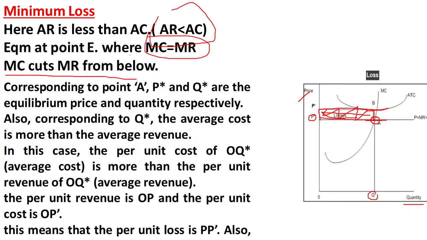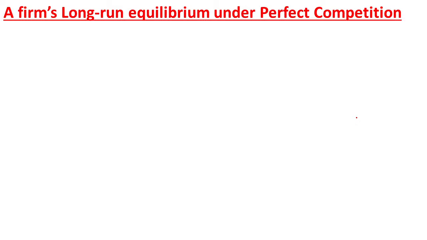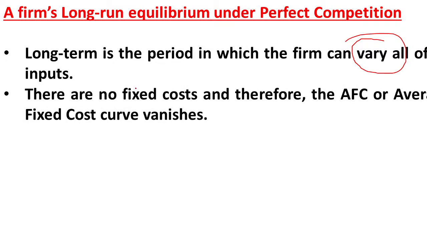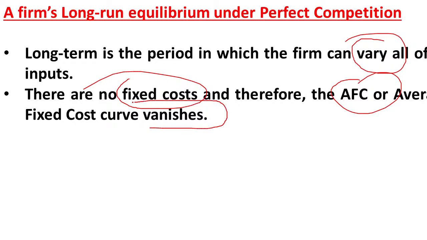So I hope it is clear. You are clear about normal profit, minimum loss, and supernormal profit under the perfect competition market. So now let us move to the long run equilibrium of the perfect competition market. So here when it comes to the long run, I told you in the long run the firm can vary all the factors of production here, all the inputs are variable, there are no fixed costs. So the AFC curve vanishes here, so there is no average fixed cost in the long run.